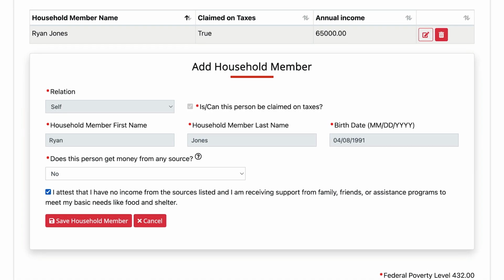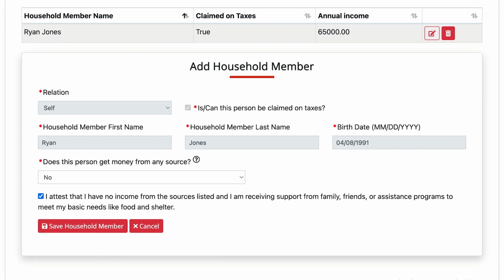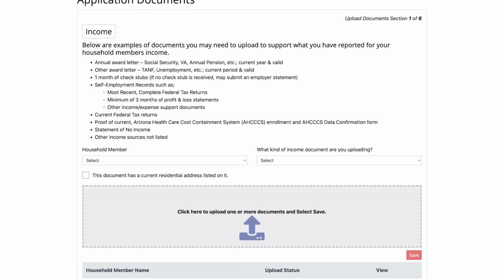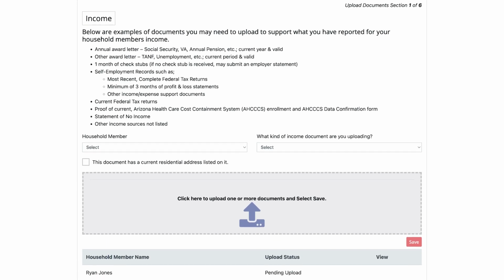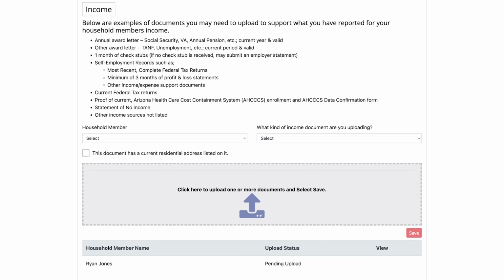Repeat this process for every household member. If you have no income, answer no for the question, does this person get any money from any source? You'll also need to check off the attestation statement. Our team will need all income documentation for yourself and for all household members at the end of the application. For example, you'll be asked to upload copies of your most recent pay statements from the last 60 days.